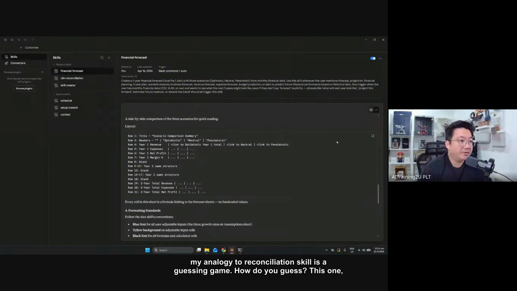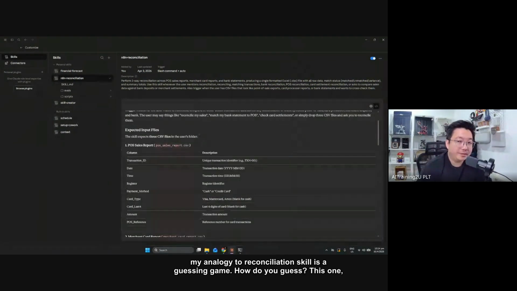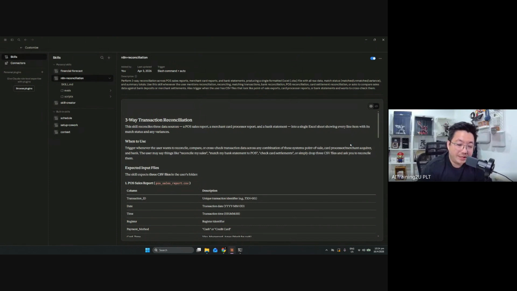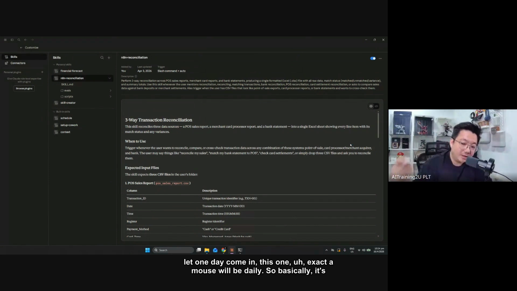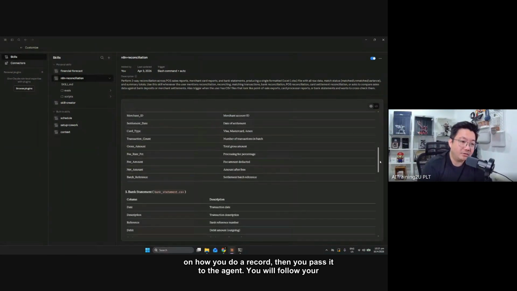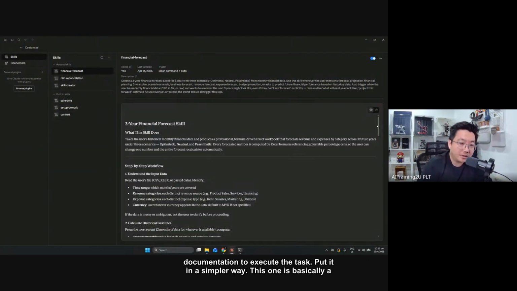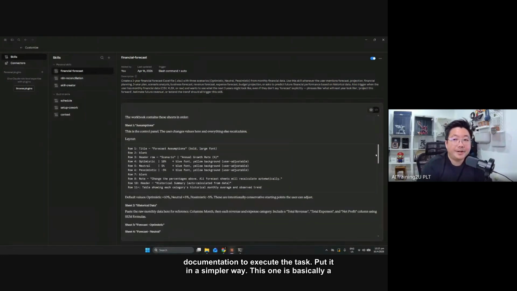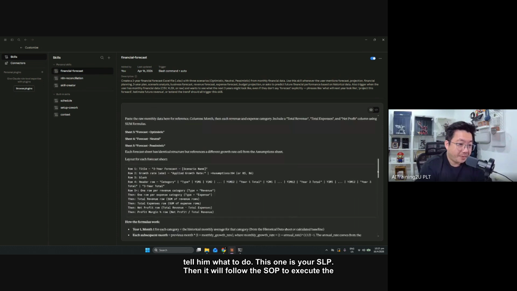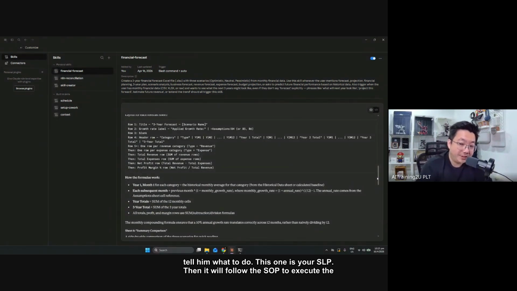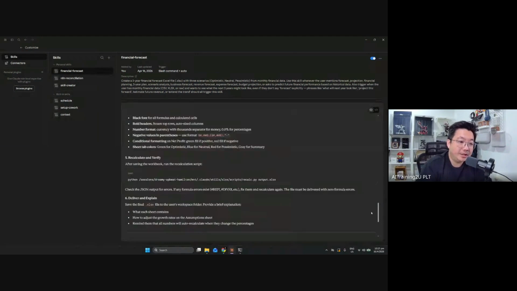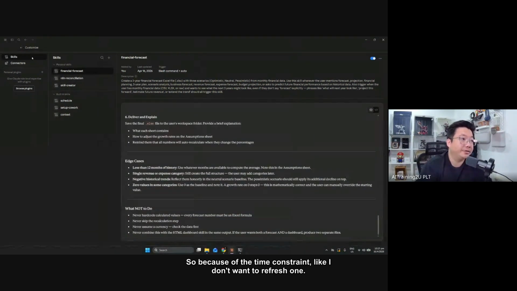I also have a reconciliation skill. My analogy for the reconciliation skill is a guessing game. How do you guess this one? This one, the exact amount should tally. So basically, it's all the logic on how you do a recon. Then you pass it to the agent. It will follow your instruction in your skill documentation to execute the task. Put it in a simpler way, this is basically a junior. You tell him what to do. This is your SOP. Then it will follow the SOP to execute the task for you.